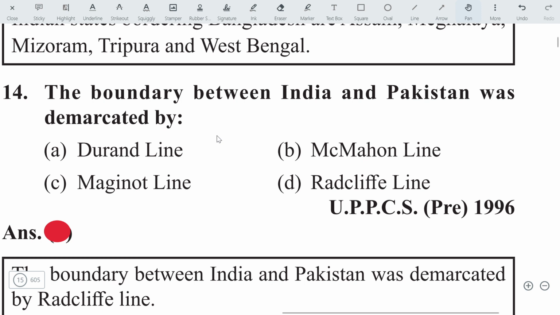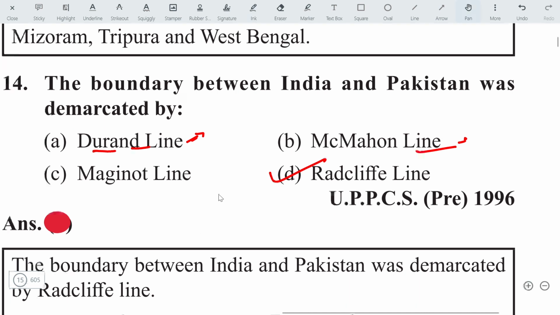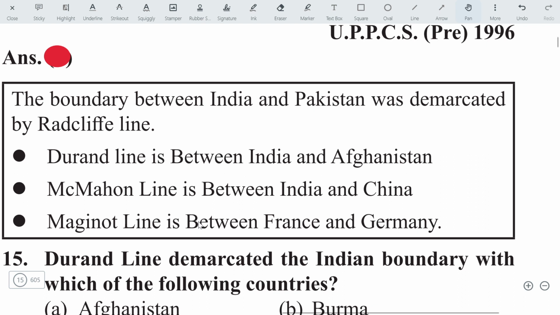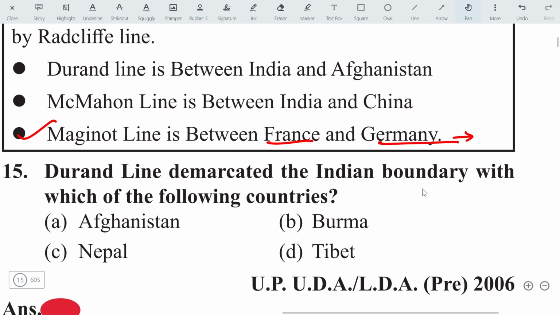Next question. The boundary between India and Pakistan was demarcated by the Radcliffe Line. McMahon Line is between India and China. Durand Line, you might say India and Afghanistan, but actually this line is between Pakistan and Afghanistan. Okay, let's move on to the next question. And the Maginot Line is between France and Germany. You must remember this line. The Maginot Line is between France and Germany.